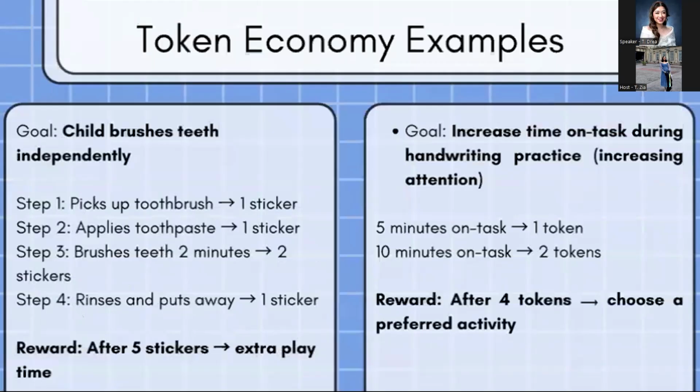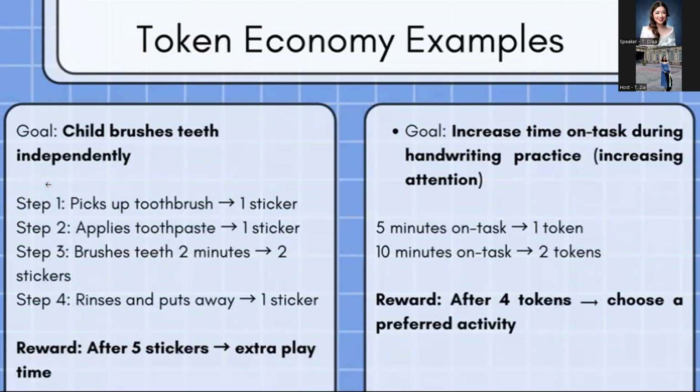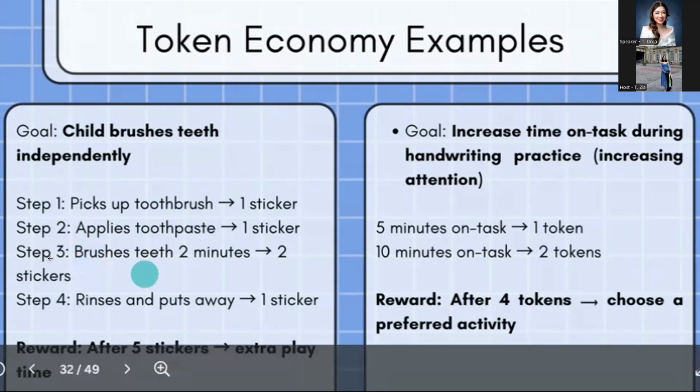And then we have token economy examples. So, for example, if your goal is that the child will brush his or her teeth independently. So let's say step 1, na pick up nila yung toothbrush. So very good, we can give 1 sticker. And then the next step, if they're able to apply the toothpaste independently, then we can give a sticker. And then if they're able to brush their teeth and rinse and put away. So if nakakuha sila ng 5 stickers, then they will get the extra playtime.